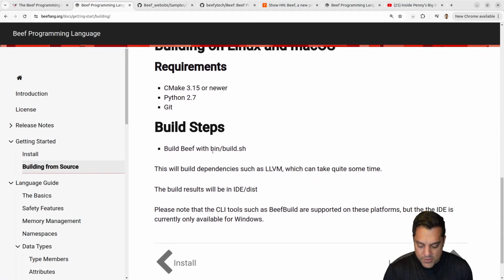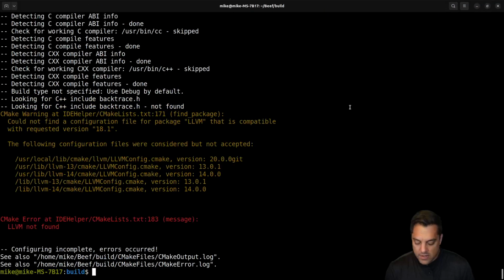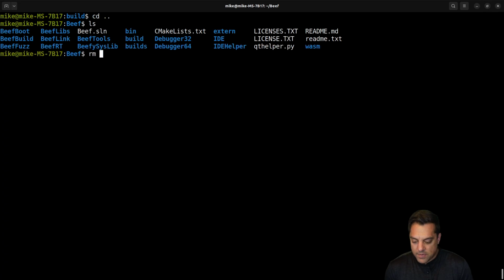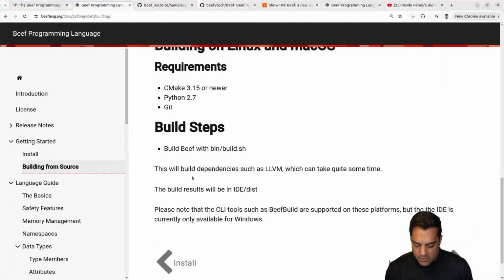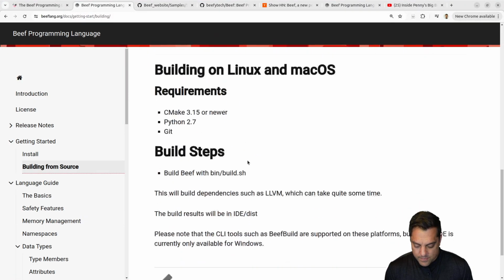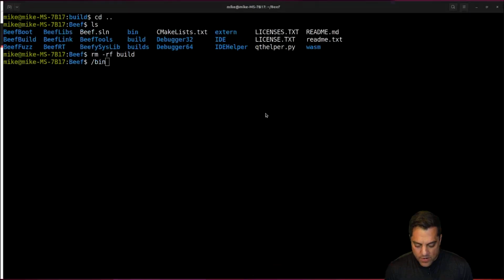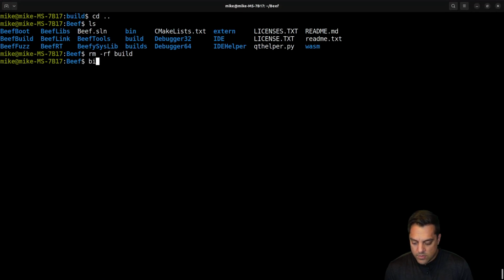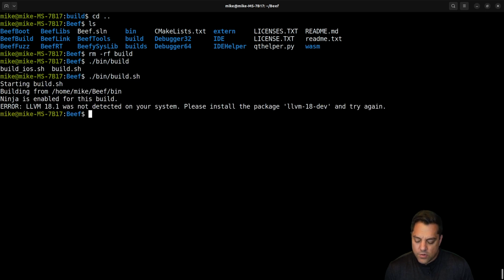Okay, I just sort of read the instructions. Build Beef. Okay, go into bin and then build.sh. Let's see if it just works here. We can get this kick-started in the background here. Okay, so let me remove that build directory that I made here. I'm going to go into bin. Oh, I should just run ./bin/build.sh. Let's just see if it runs here and that script is executable. Okay, there's an iOS thing here. Okay, starting build. Okay, it's building.